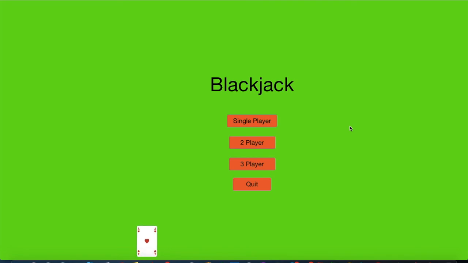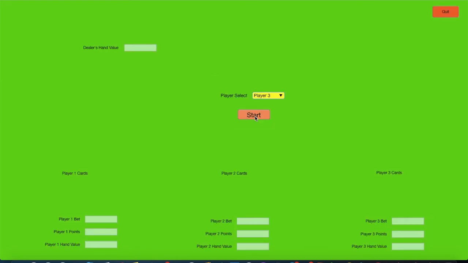So hi everyone, welcome back. This time we're gonna be playing 3-player blackjack, and this is our reach component. So let's just dive in and play the game. I just clicked on 3-player. For the 3-player, we have Bryan playing as player 1, Ethan playing as player 2, and I'll be player 3.